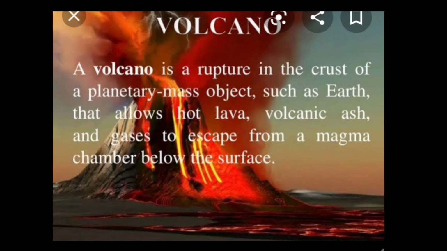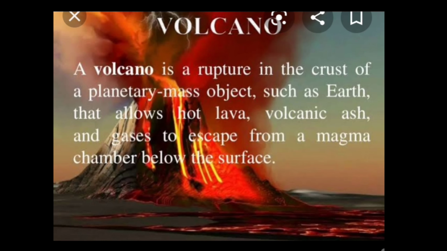Next one is volcanoes. A volcano is a rupture in the crust of a planetary mass object such as earth that allows hot lava, volcanic ash and gases to escape from a magma chamber below the surface. In other words, a volcano is an opening or rupture on the earth's surface or crust which allows hot molten rocks, ash and gases to escape from below the surface.